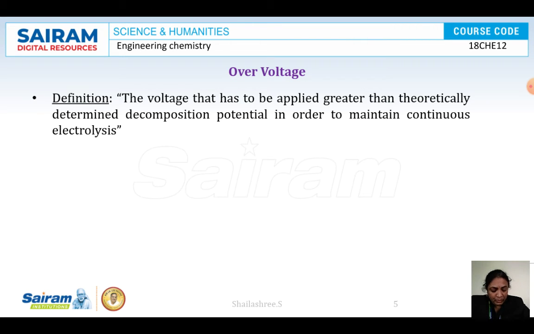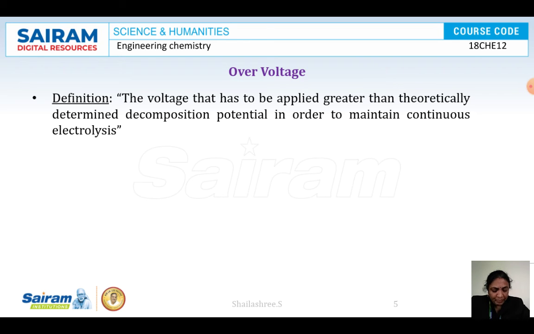For example, for two platinum electrodes dipped in H2SO4 solution, theoretically 1.23 volts is given, but practically we apply around 1.68 volts. So the excess of about 0.45 volts is the excess decomposition potential, the excess voltage. Over voltage is defined as the excess voltage that must be applied to carry out the continuous electrolysis process.